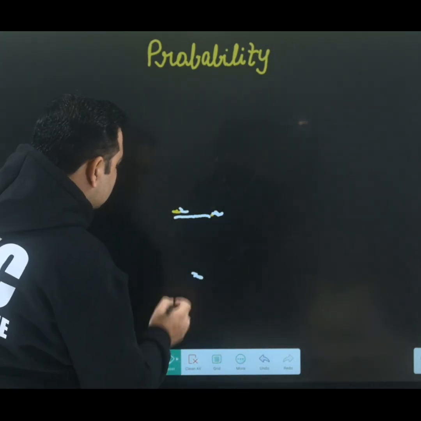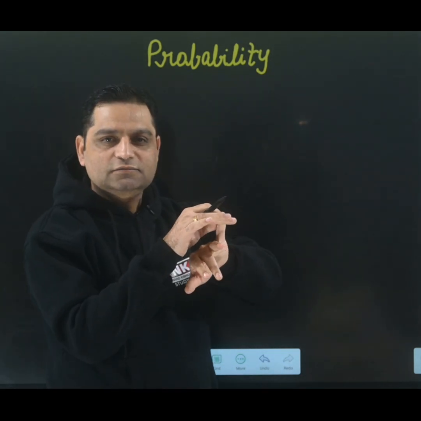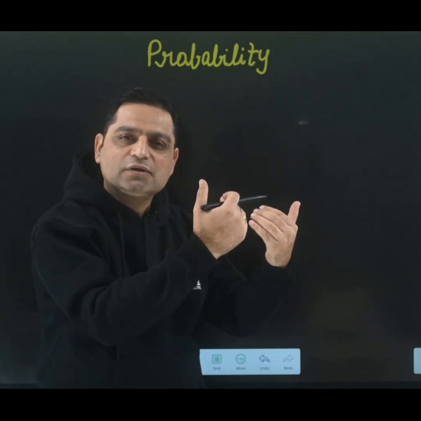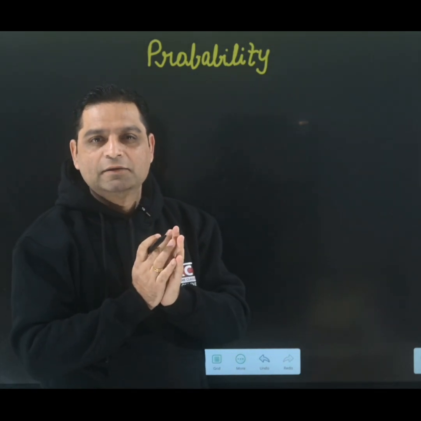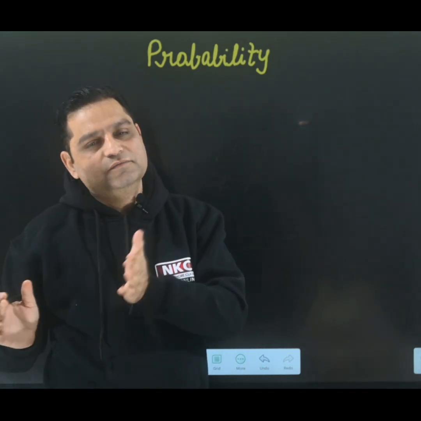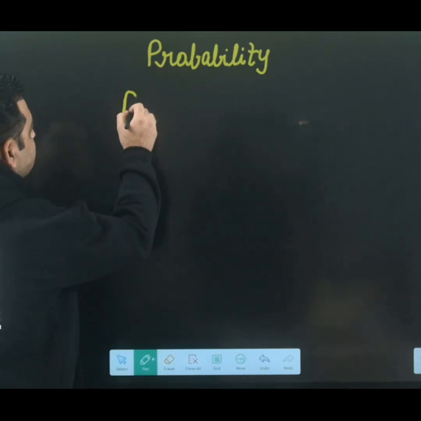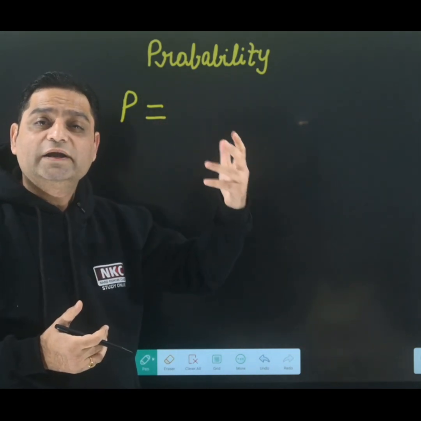Probability, how to find? There are two types of probabilities. One is practical, one is theoretical. Practical is based on the past real data which you have; accordingly you give the answer. Whereas theoretically, we are going to discuss right now. First of all, the probability formula needs to be remembered, how to find the probability.